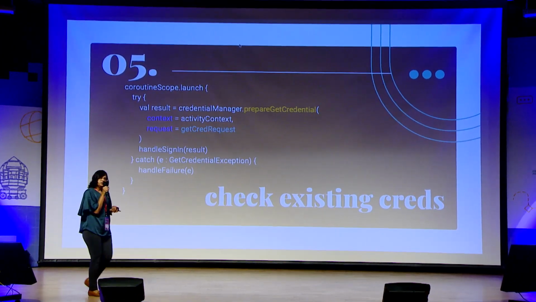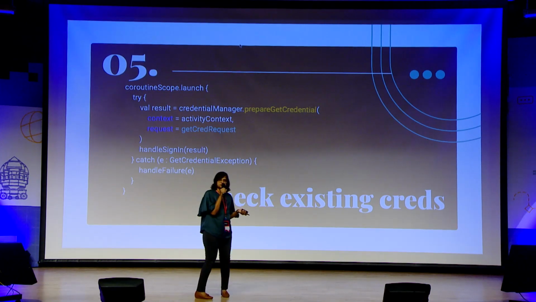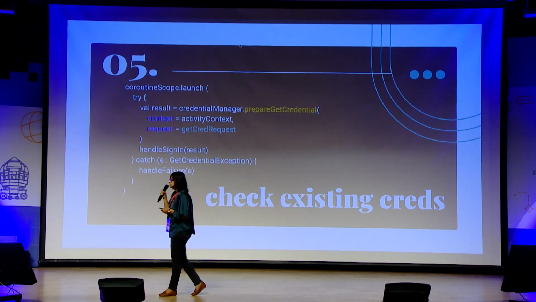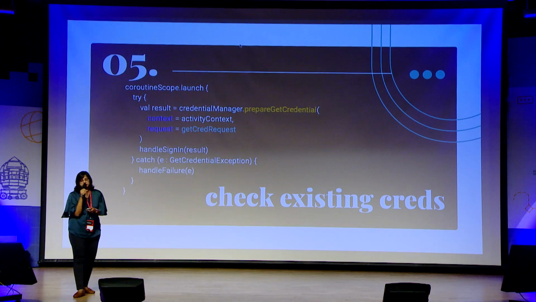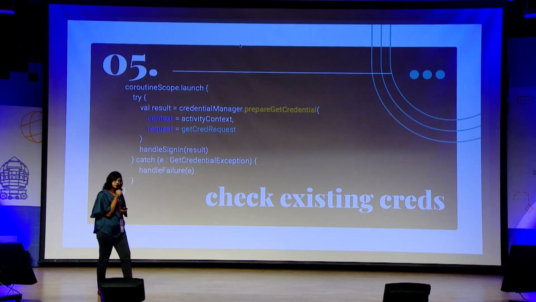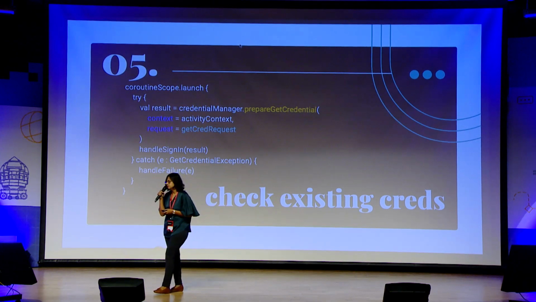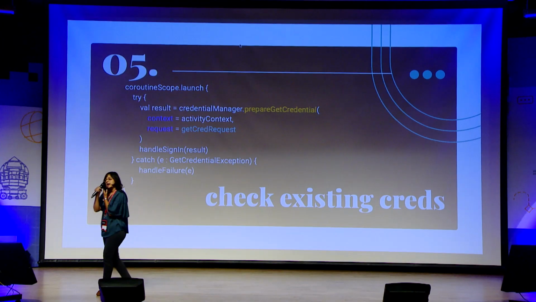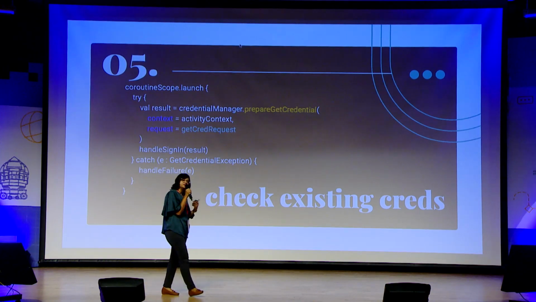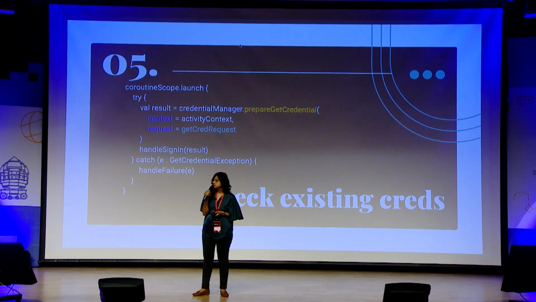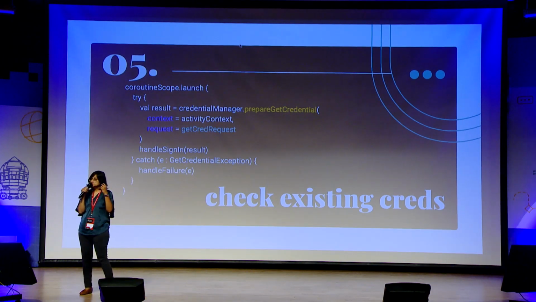Now, I am on a login page, and I don't know whether this user who is trying to log in is either a registered user or a new user to your app. So there is a method called prepare get credential, which will analyze whether this user is new to your system or old to your system, and accordingly you get the result. It says that your user is already registered, so you give them the option of signing in. And if it is a new user, then this method will return something which you can use to register your user in your app.